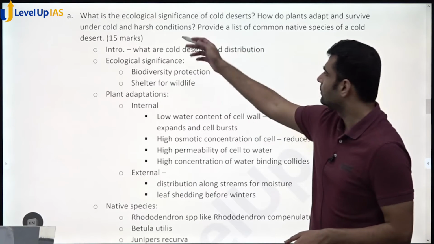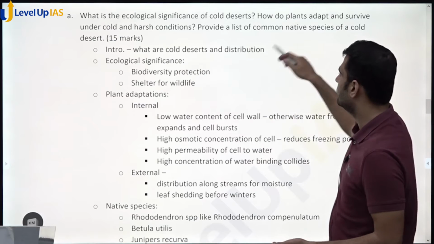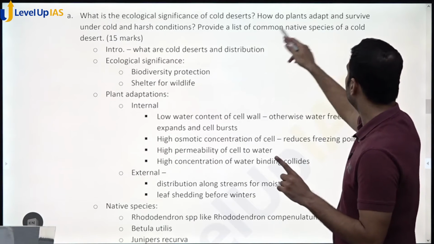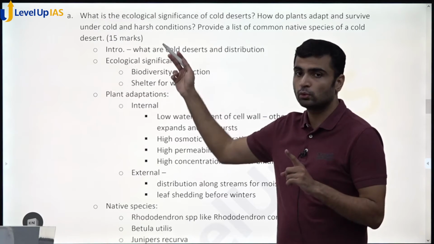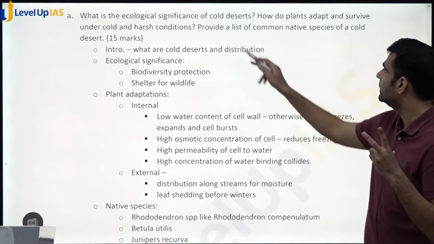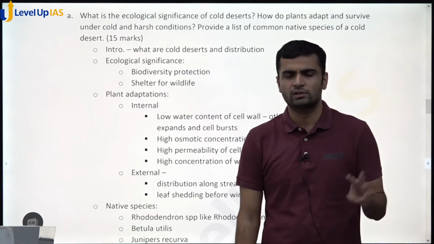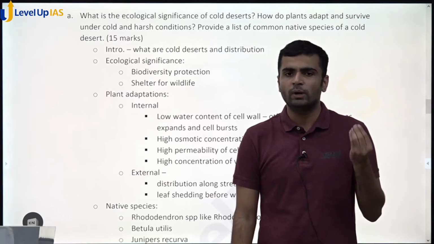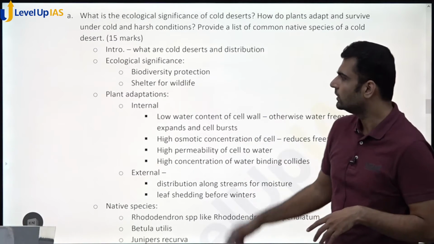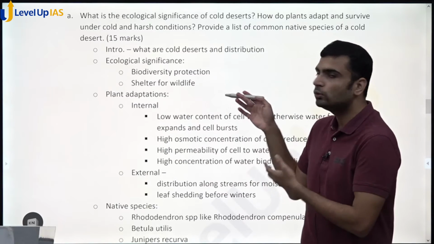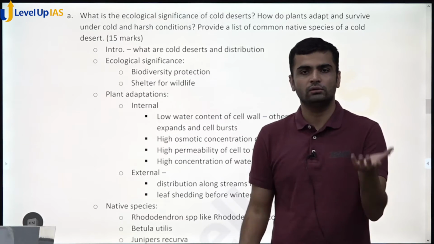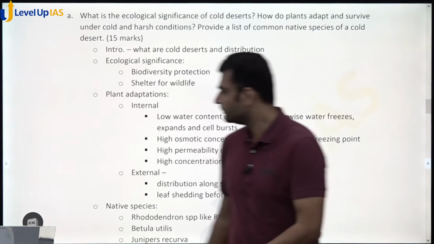You see, what is the ecological significance of cold deserts? One question. How do plants adapt and survive in this cold and harsh condition? Second question. And provide a list of common native species of the desert. 3 questions, 15 marks. You can assume 5 marks for each question, right? So even if you write 2 out of 3, it is very good. So 10 marks you can get very easily.